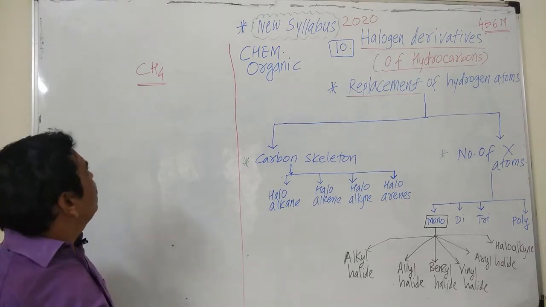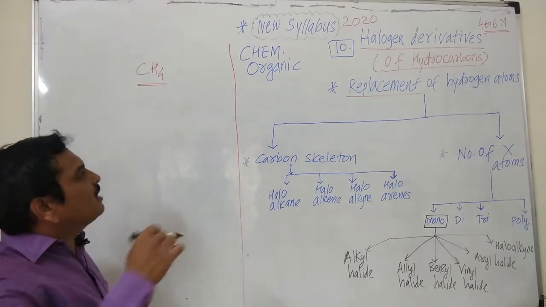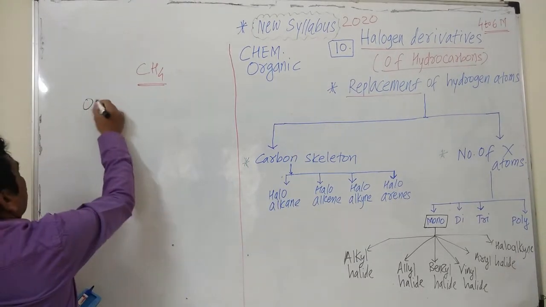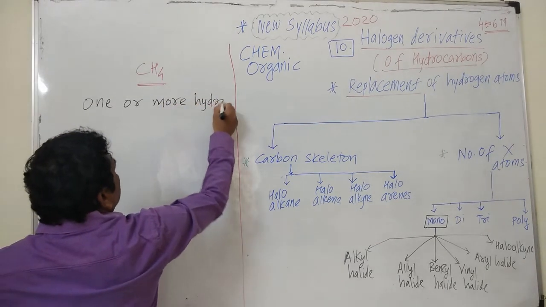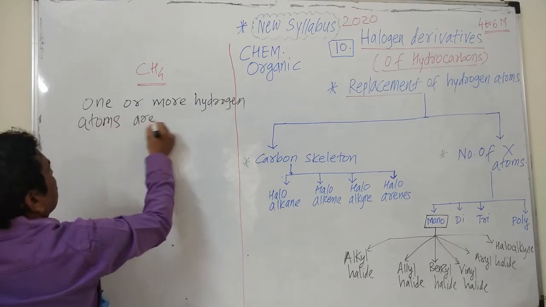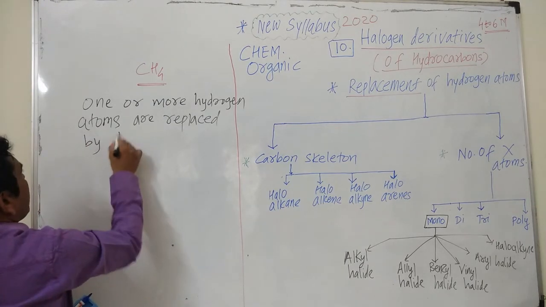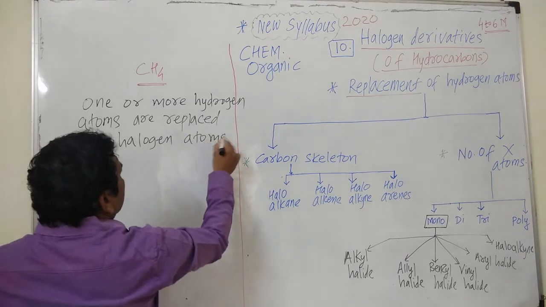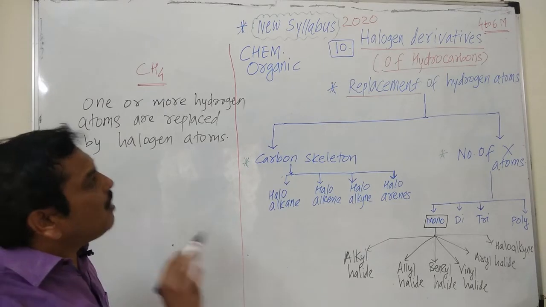From the class alkane, there are 4 hydrogen atoms, and halogen derivatives are obtained by the replacement of one or more hydrogen atoms by halogen atoms. Then the compounds are formed. These compounds are known as halogen derivatives of hydrocarbons.